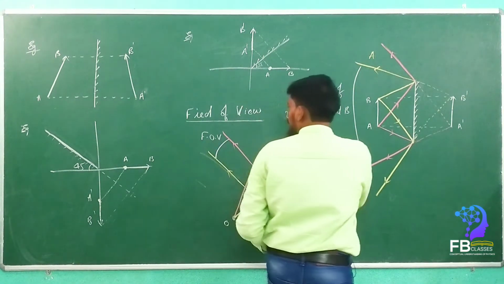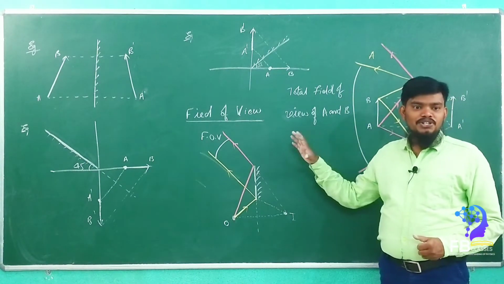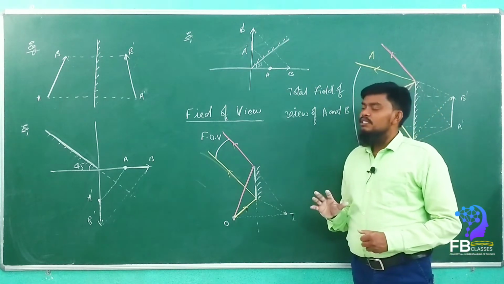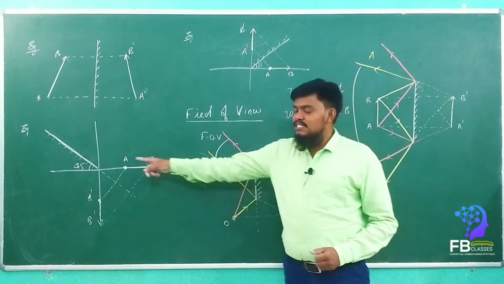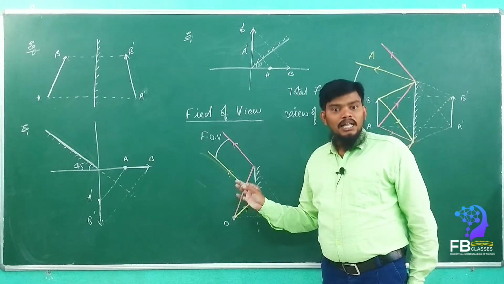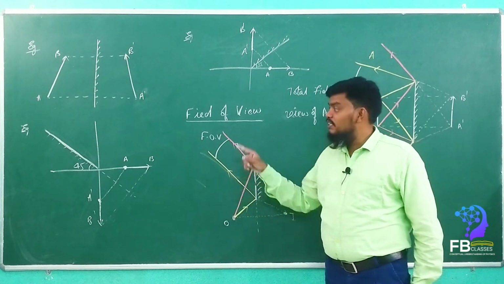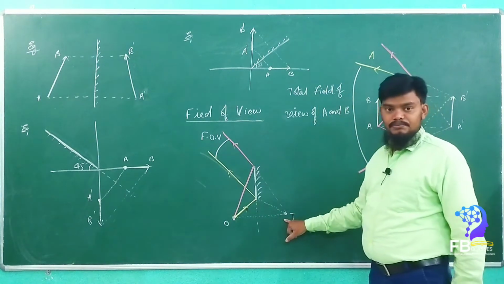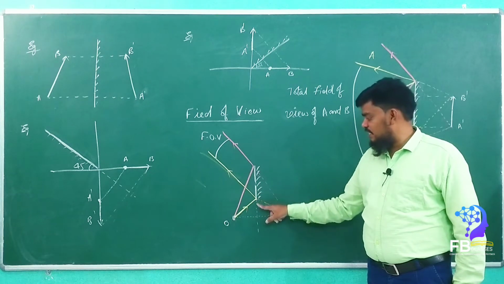So from this, what is the total conceptual understanding of image formation by the plane mirror? It is simple, my dears. First, draw the perpendicular line. If the mirror is not there, extend the mirror and extend the perpendicular line behind the mirror. Then check that the distance of the object is equal to the distance of the image. Then the image is formed on that perpendicular line only. First, we have to confirm this. Are you getting my point? Draw the perpendicular line. If the mirror is not there, extend the mirror.